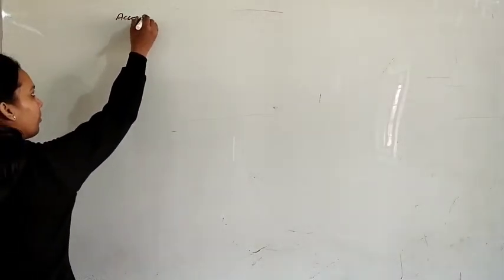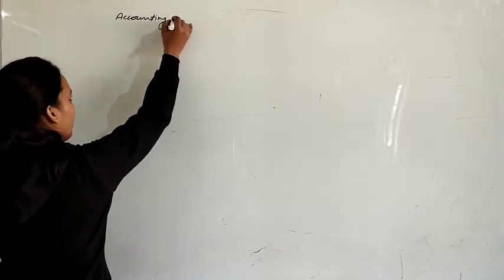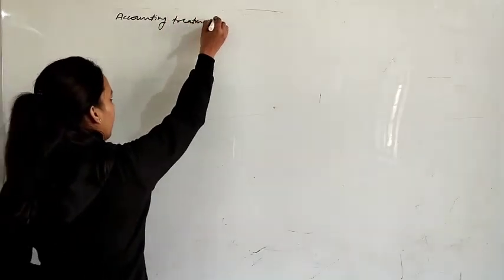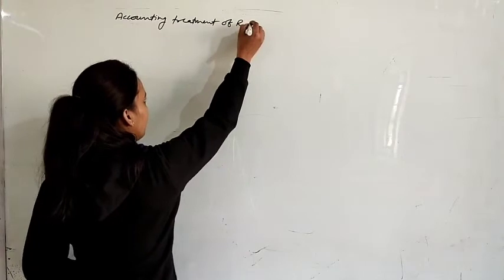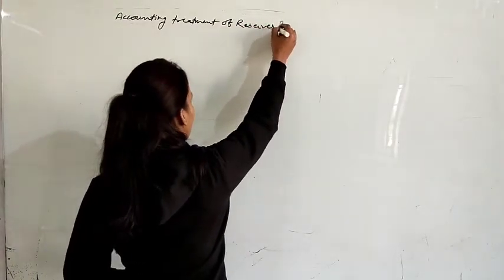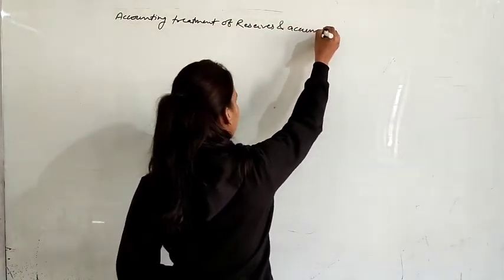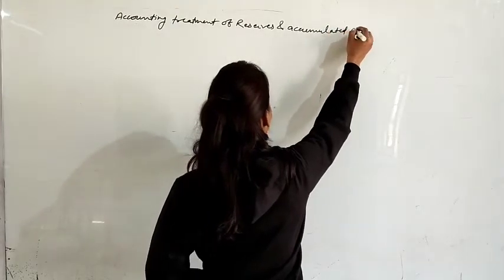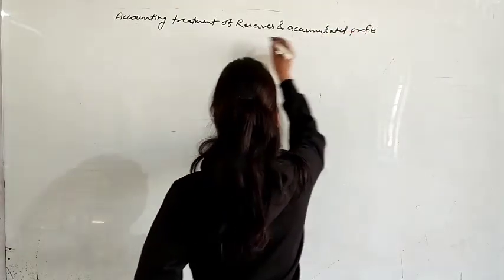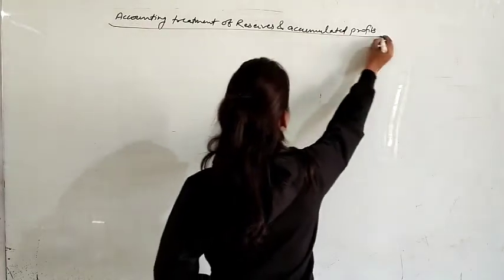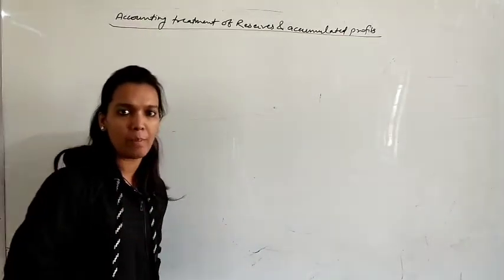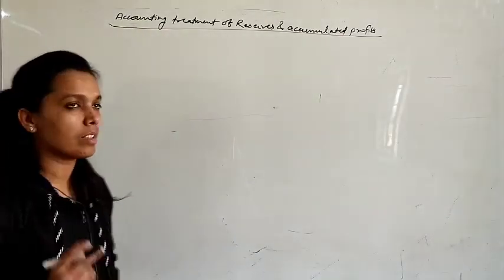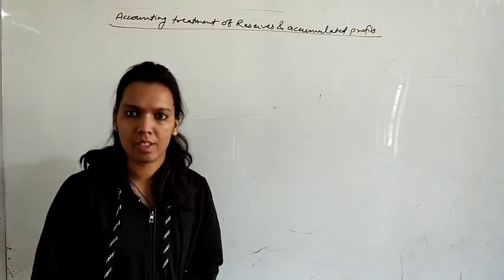Now the fourth point we are going to discuss is accounting treatment of reserves and accumulated profits. The condition is the same, that when there is a change in profit sharing ratio of existing partners, how will we treat reserves and accumulated profits?